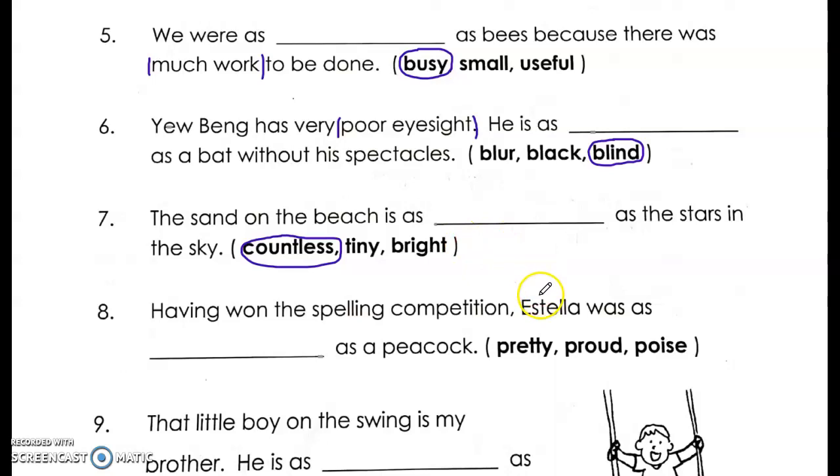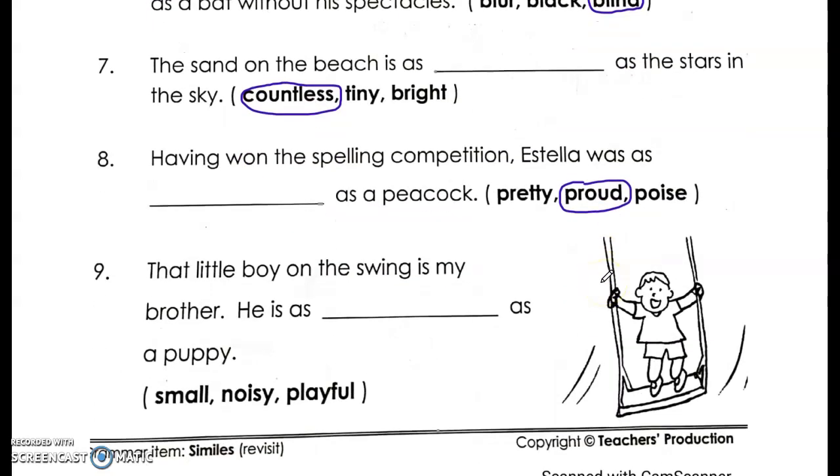Okay. Next, having won the spelling competition, Estella was as what? As a peacock. I think all of you would have known this. We always use this simile as proud as a peacock. Question 9. That little boy on the swing is my brother. He is as what? As a puppy. Okay, so usually we use the adjective playful to describe a puppy. Therefore, he is as playful as a puppy.